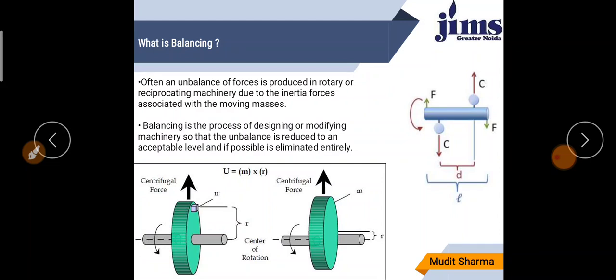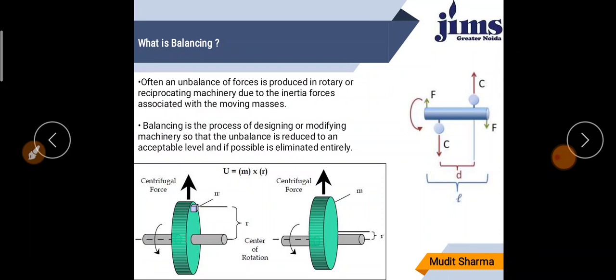Suppose in an automobile vehicle, in an axle there are two wheels. If I consider front wheel drive or rear wheel drive, then an unbalanced couple is formed when the vehicle rotates.